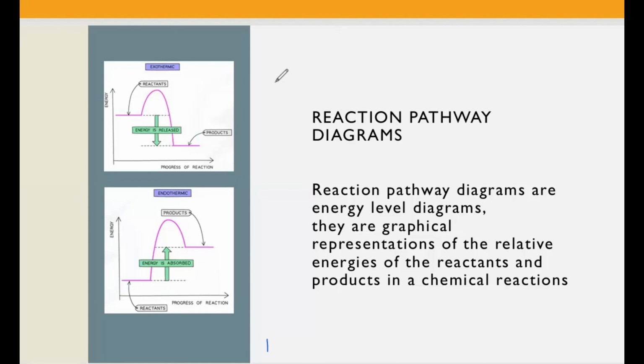They are basically a graphical representation of the relative energies of the reactants and products used in the chemical reaction. Here we can see the level at which the reactants are, and the level at which the products are. Graphically, they show the different energy levels of the reactants and products.